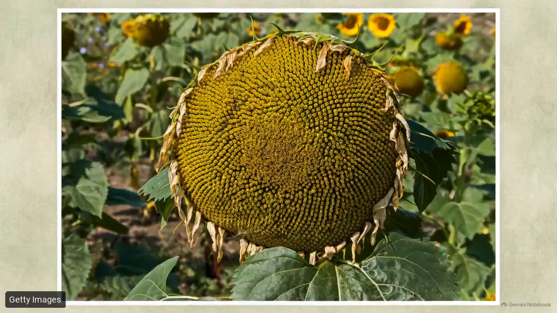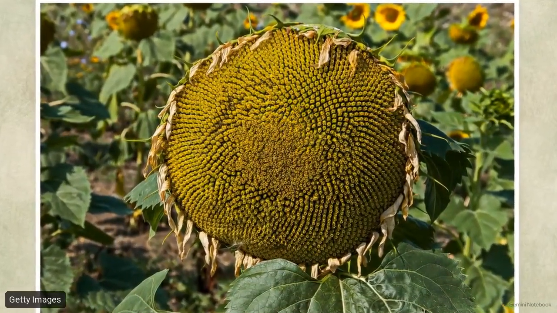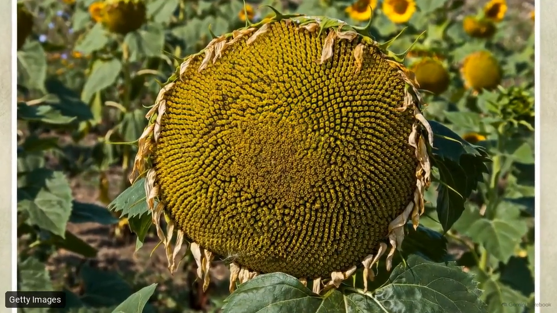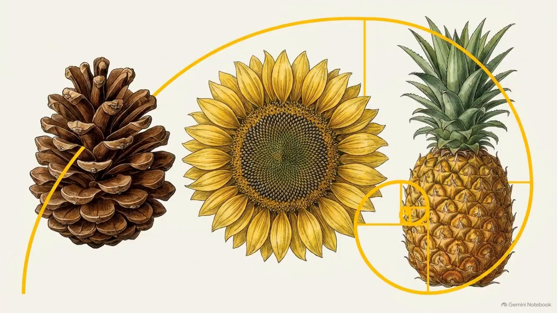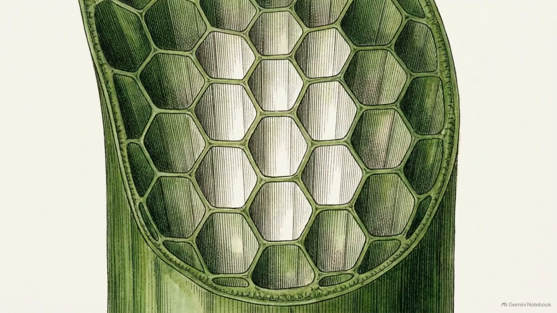It is the exact same vascular optimization that allows angiosperms to pack hundreds of seeds into massive, structural flower heads. The Fibonacci spirals found across the plant kingdom are the direct structural result of this energy optimization. Every seed and scale follows a path of minimal resistance within the stem.